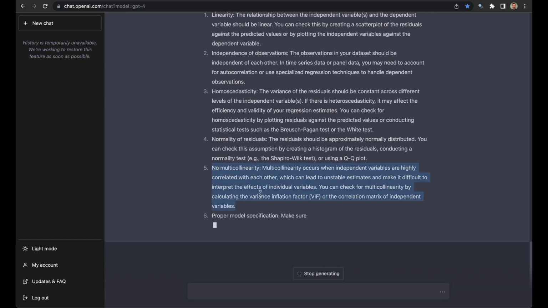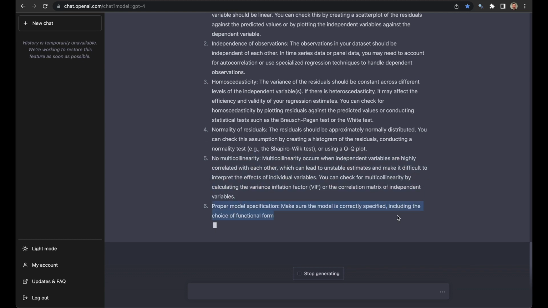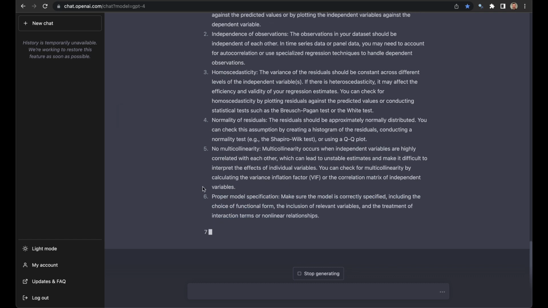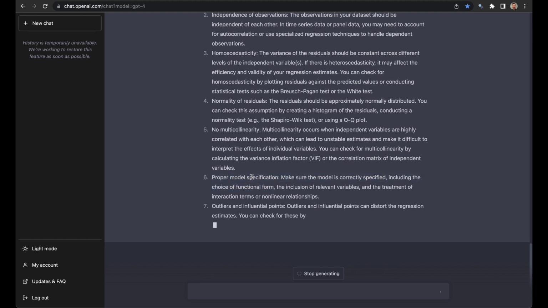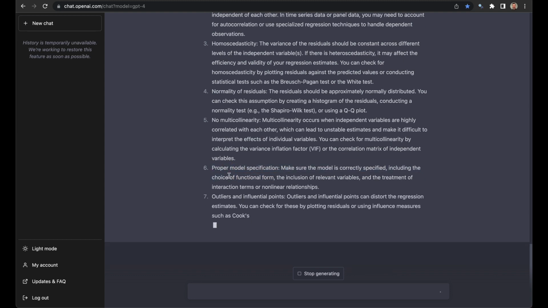Multicollinearity, that's definitely the basic one. This is actually a really good point that you definitely would want to bring up in an interview: you want to make sure, should we be using a linear regression? Do we have the right variables? And outliers and influential points. That's great. I'm going to stop it here, but this is a very solid answer.